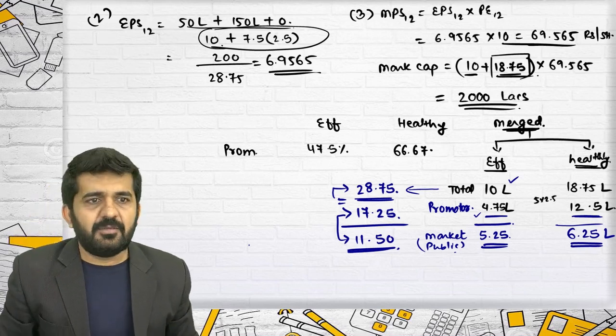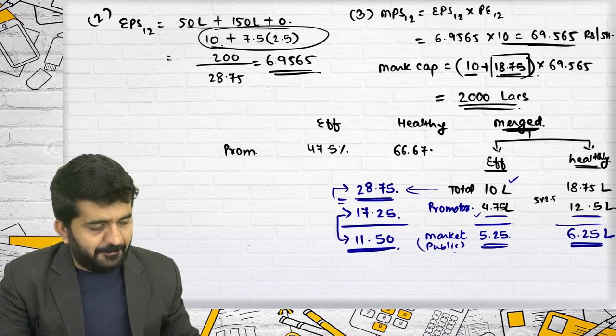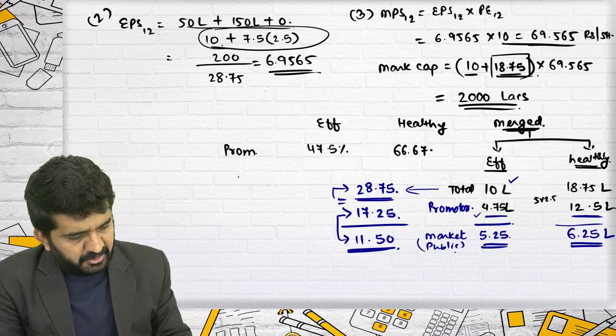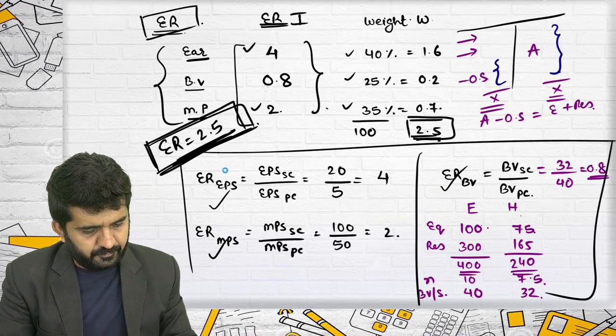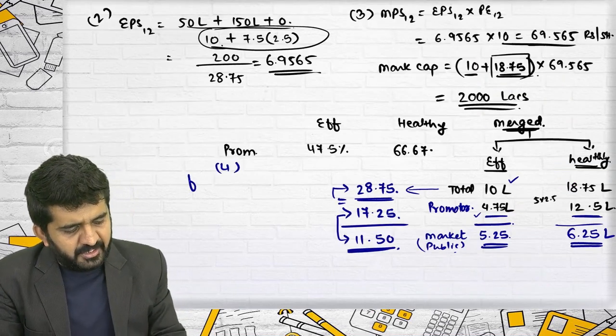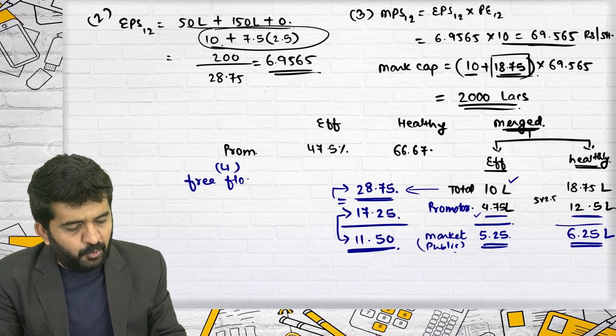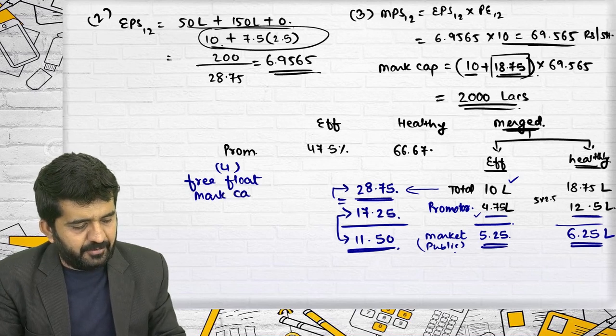They are asking me what is free float market capitalization. Try to concentrate. This is the fourth question. What is free float market cap?